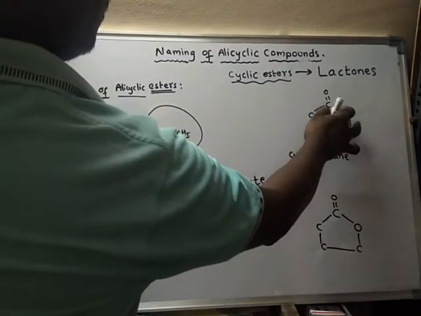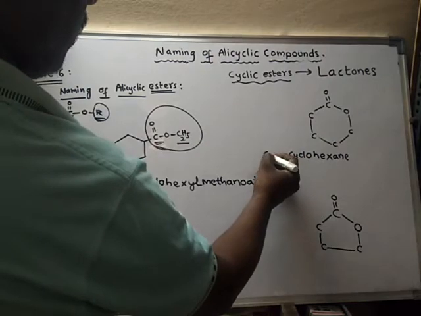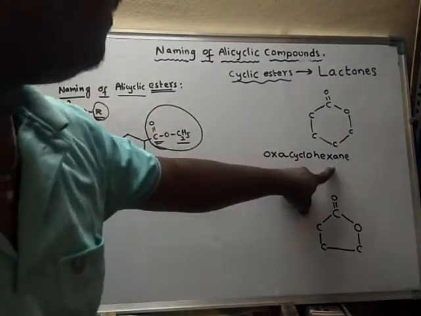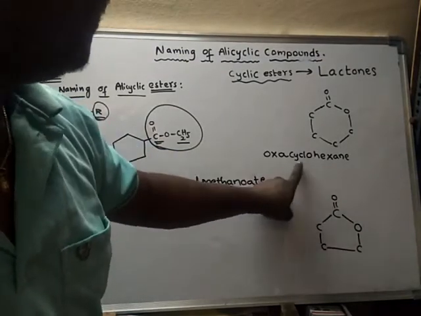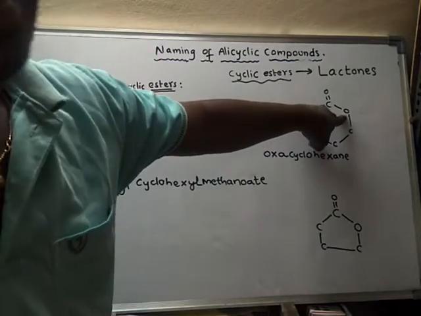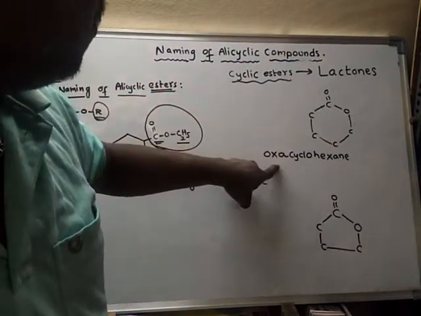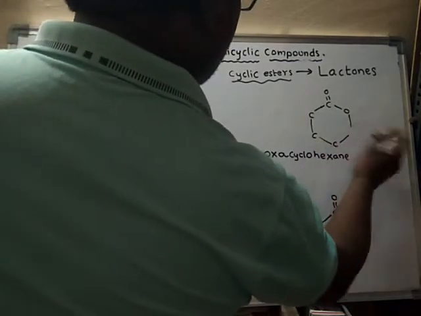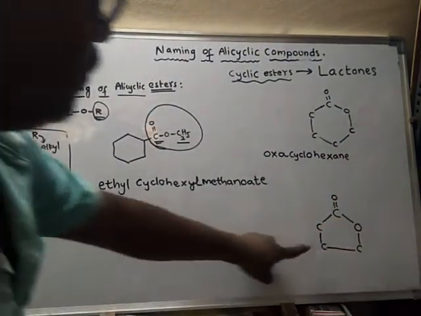But instead of one carbon, oxygen is present. Got it? Hence it is called oxacyclohexane. What is the meaning of oxacyclohexane? It means it is cyclohexane only, but one carbon is replaced by oxygen. What is the name of this one?